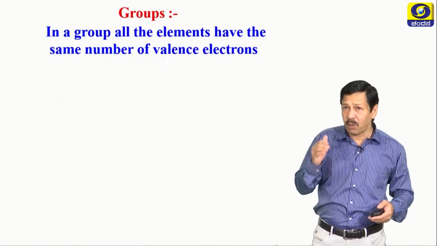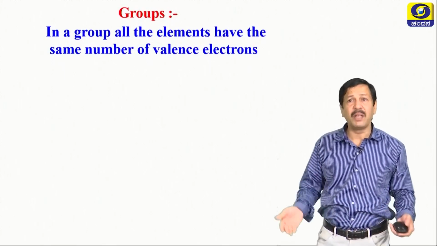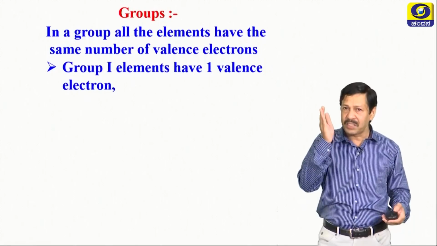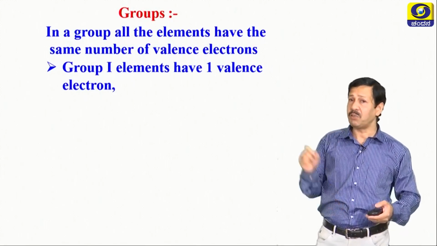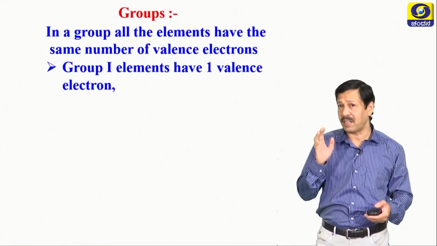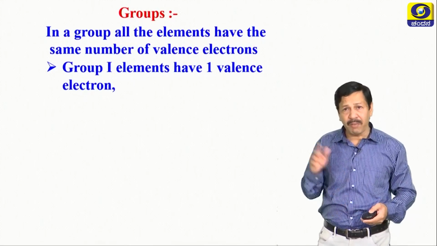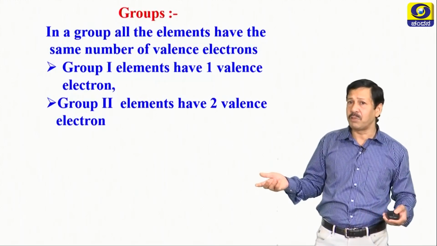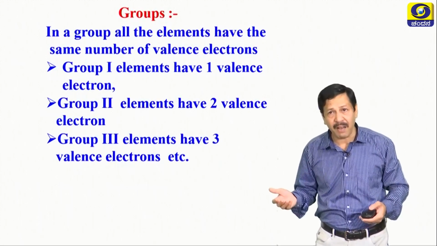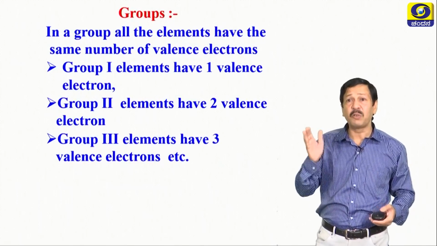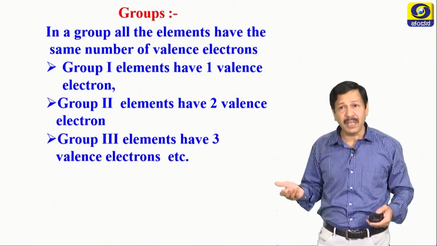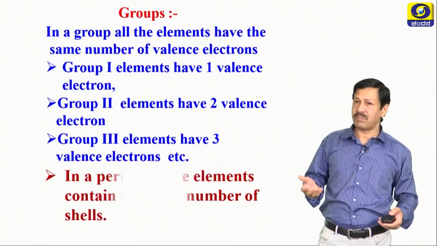Now, in a group, all the elements have the same number of valence electrons. Remember children, this is very, very important to understand the chemistry, to write the formula, etc. Group 1 elements have 1 valence electron, group 2 elements have 2 valence electrons. Group 3 in the modern periodic table means the 13th group element, so they have 3 valence electrons.